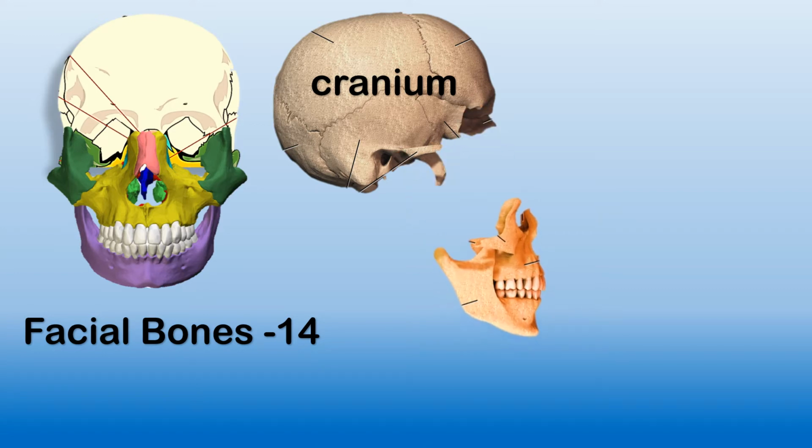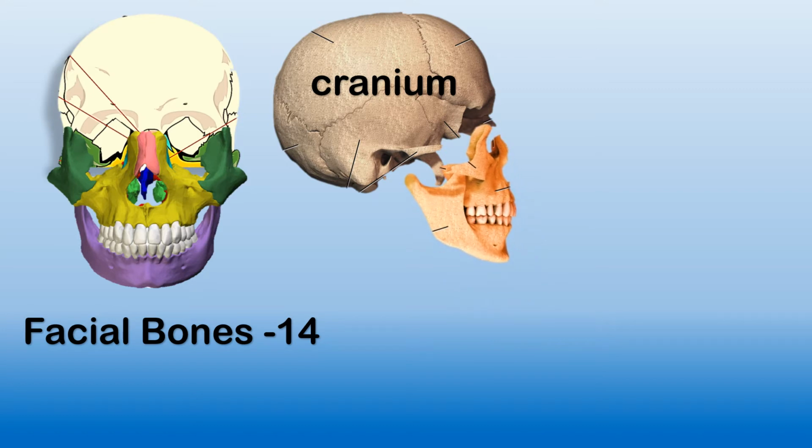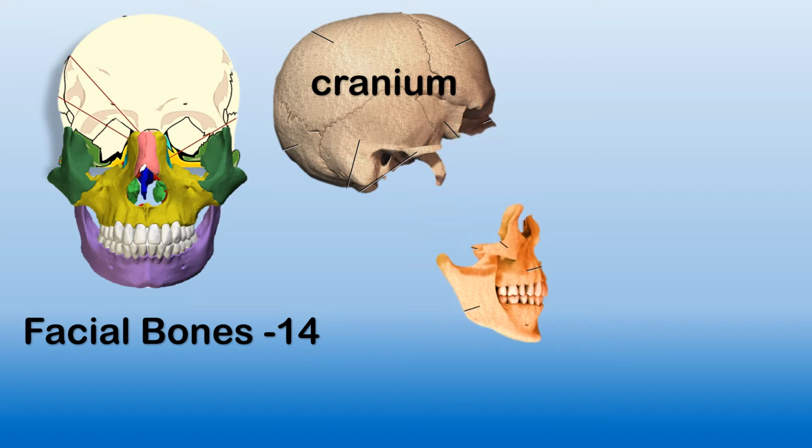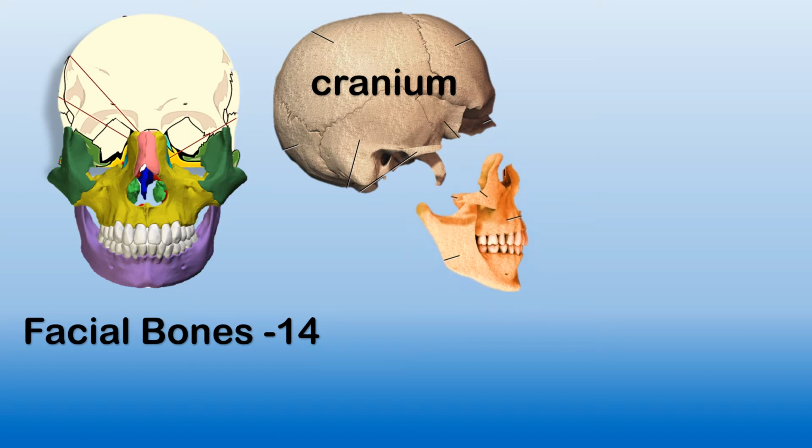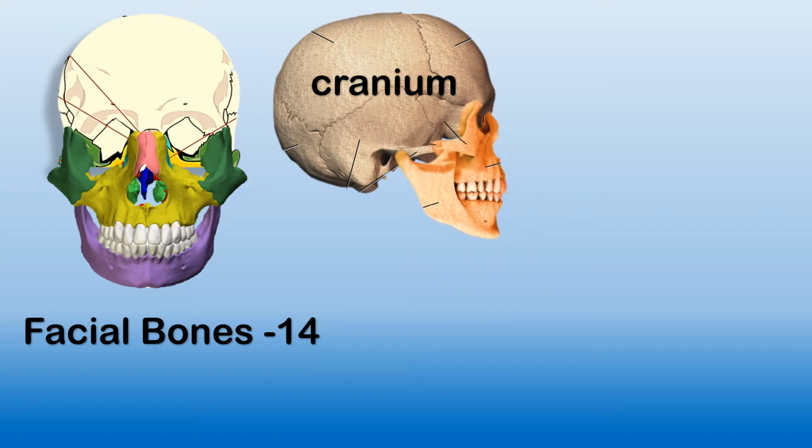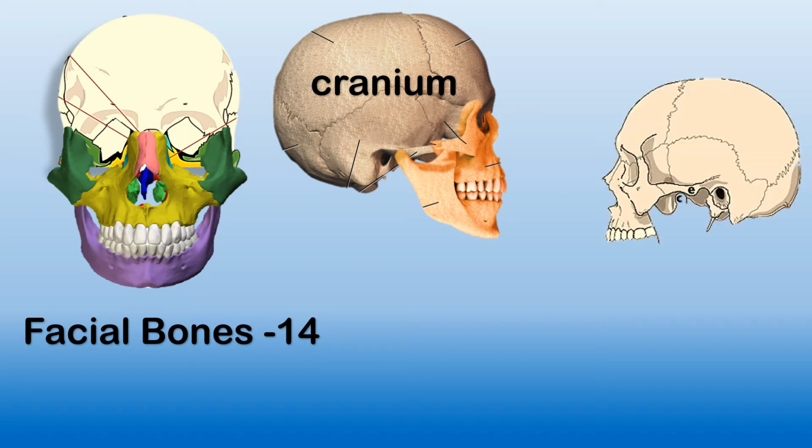I'm repeating again, children. The cranium has 8 large flat bones and the facial region has 14 bones. And they both together form the human skull. And you know, children, the only part that we can move in the human skull is the lower jaw.